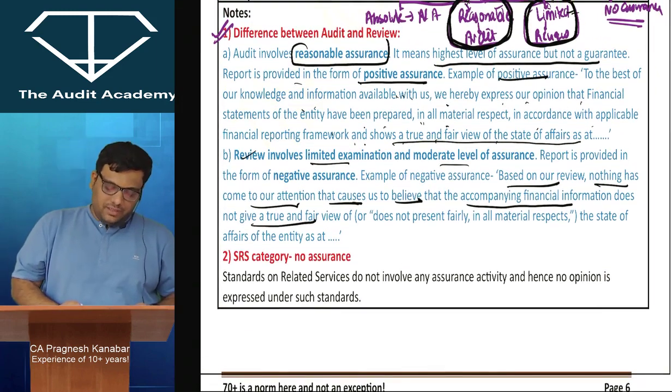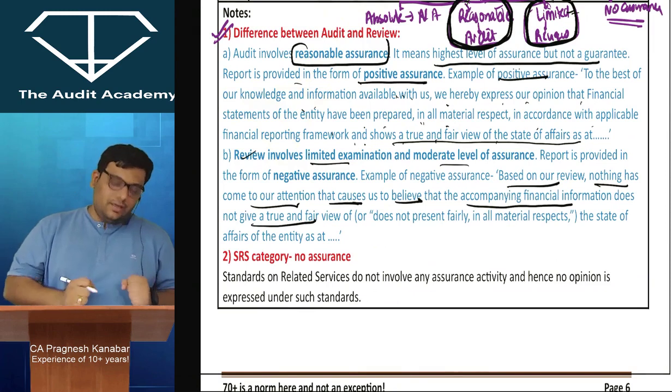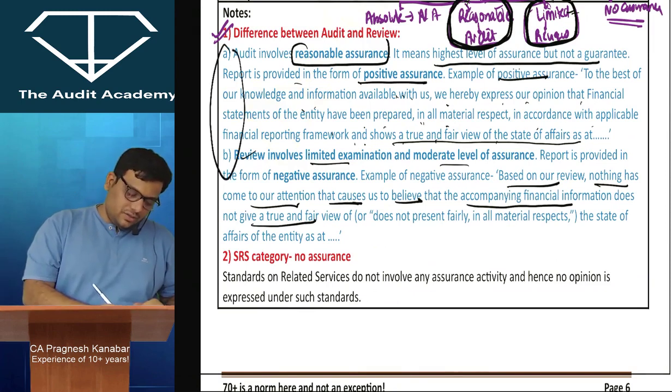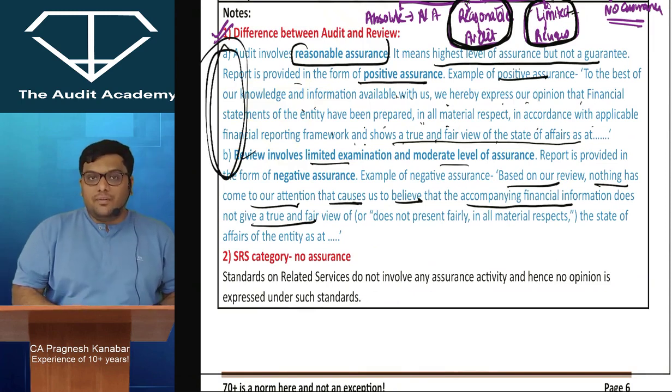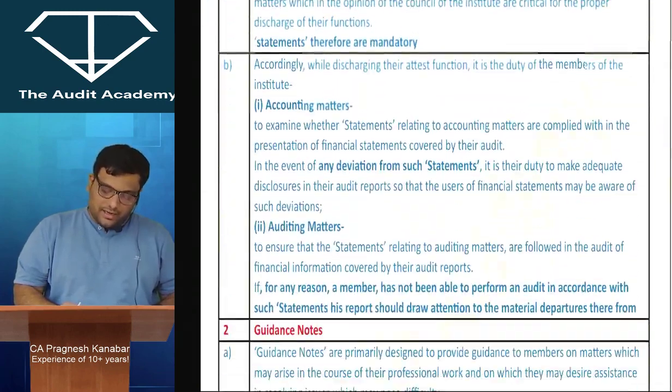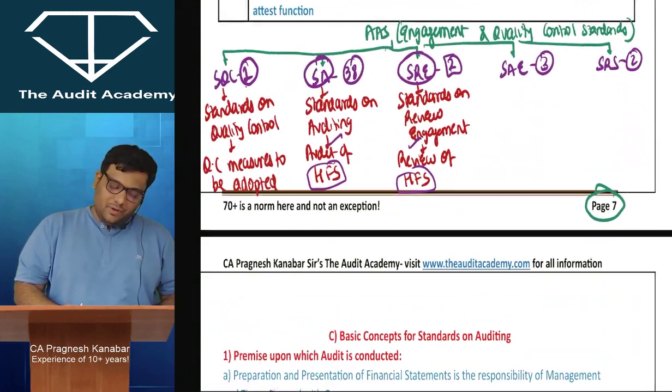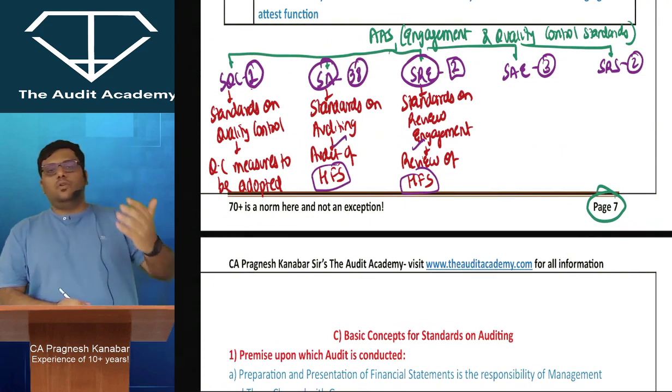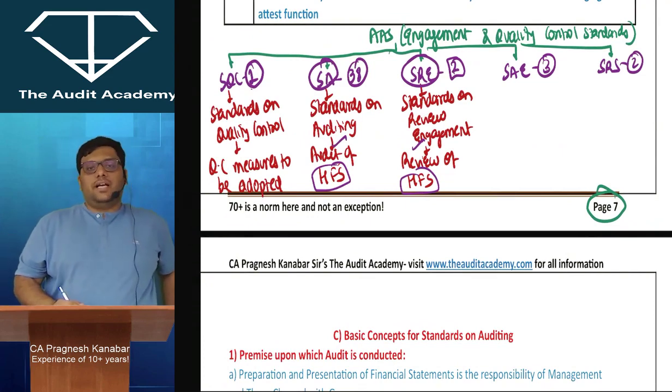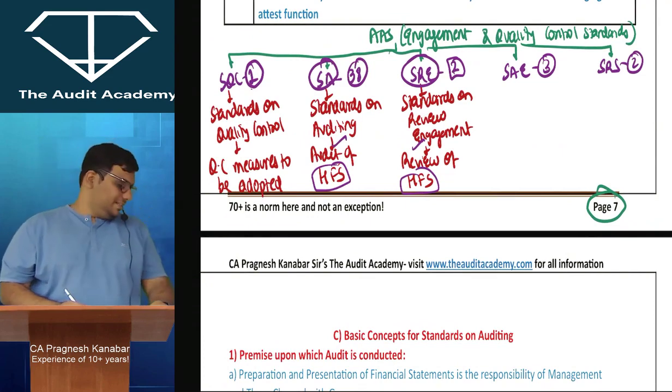I want a confirmation. Are you clear with this? Yes or no, sir? Yes, sir. Very, very important note: the difference between audit and review. Best practical example of review: review of quarterly financial information as mandated by SEBI in case of listed entities.